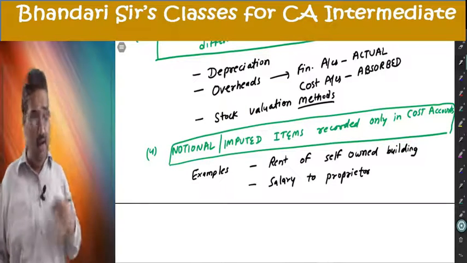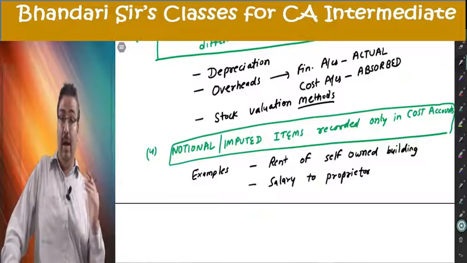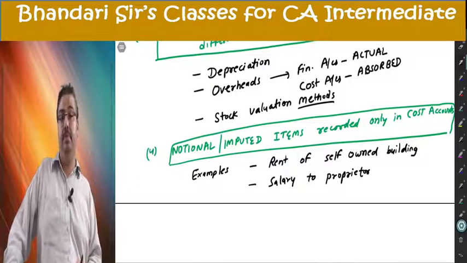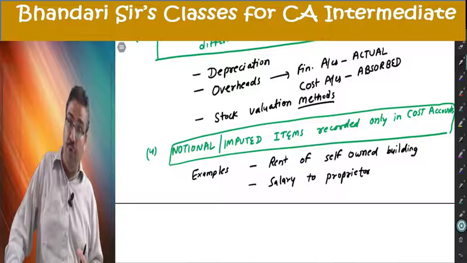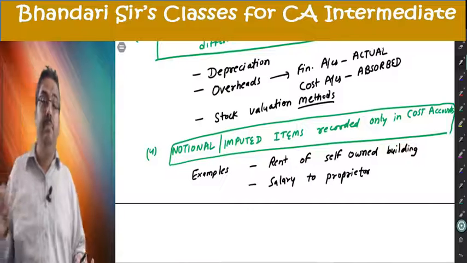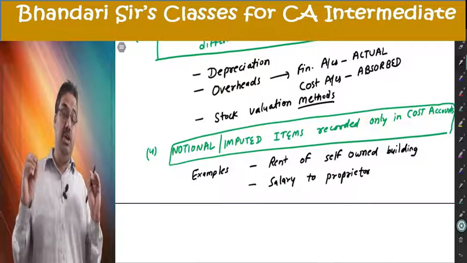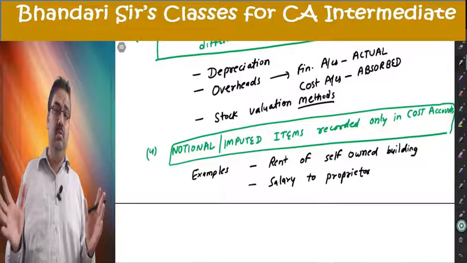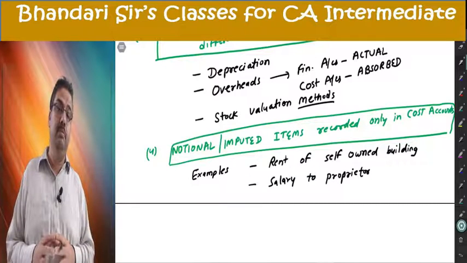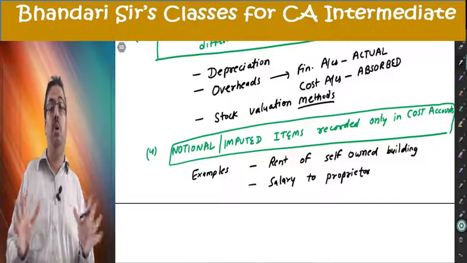Using all these items and many more, if there is an error, different amount recorded, or omission to record a particular entry, either in financial accounts or cost accounts, that will become cause of difference. Once you find all the causes, you must get into making of memorandum reconciliation account. I'll make memorandum reconciliation account with exact 4 categories of entries other than the opening closing. Once you understand that, you'll be ready to do the question on this.